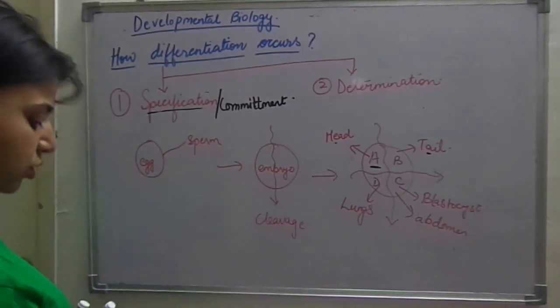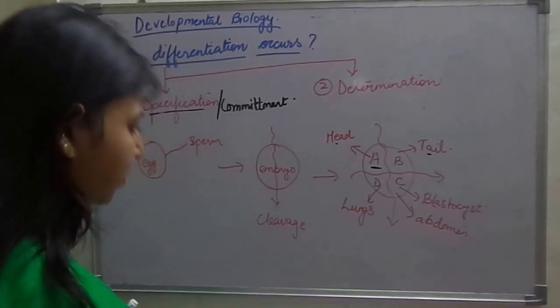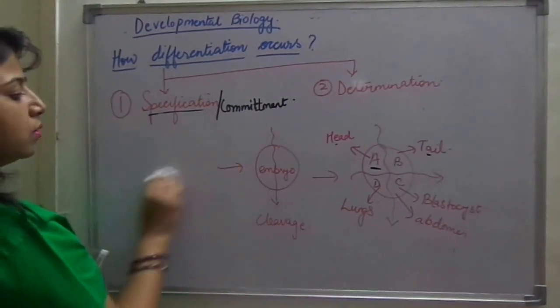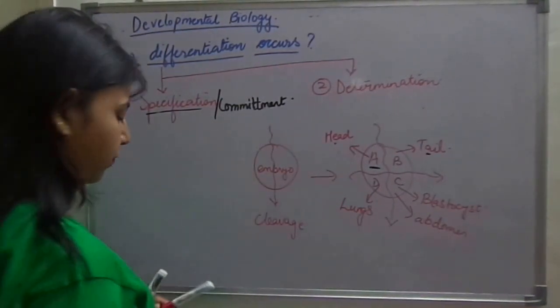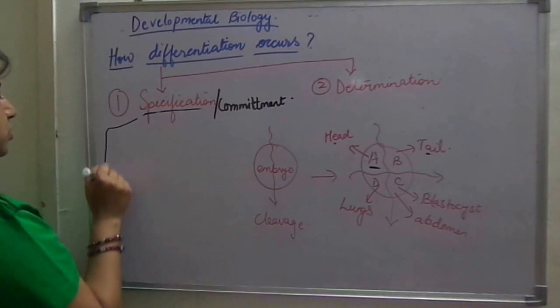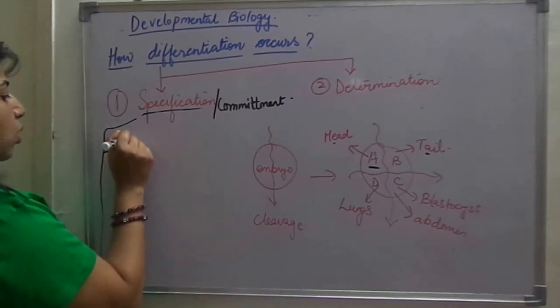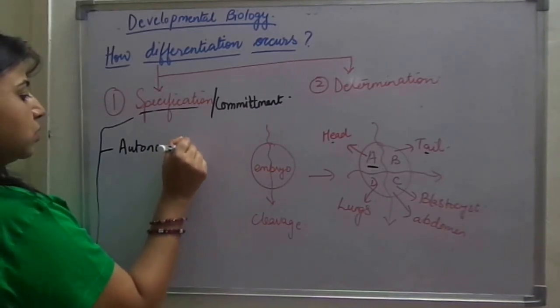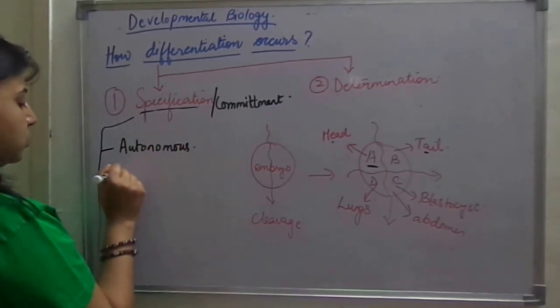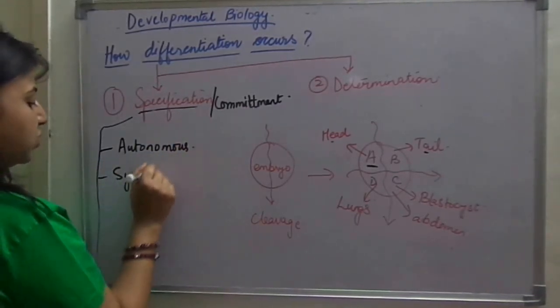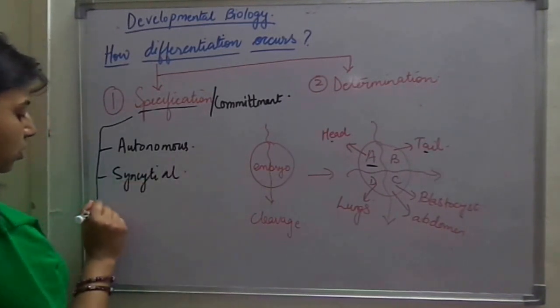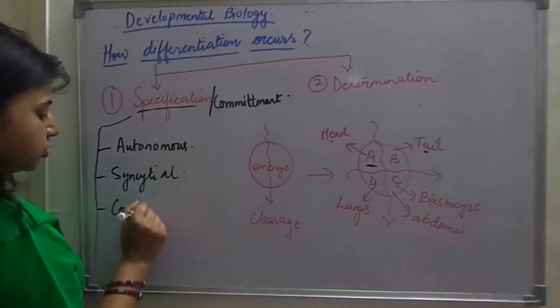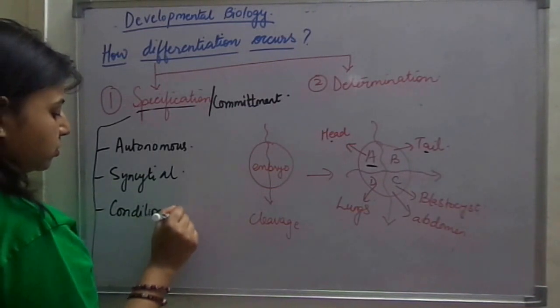This specification process is of three types. The first type is autonomous specification. The second one is syncytial specification and the third one is conditional specification.